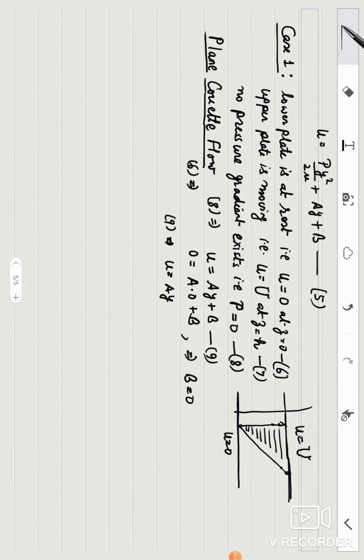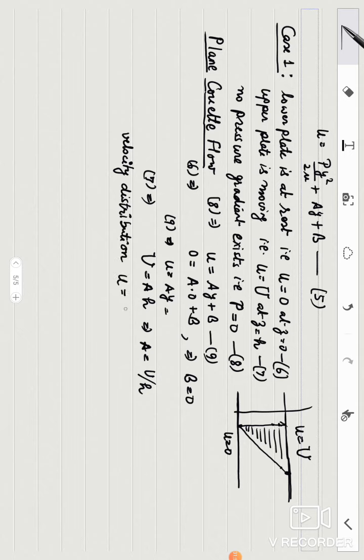Further, the 7th boundary condition implies that u is equal to capital U when y is equal to h. So this implies a is equal to U upon h. So finally you get your velocity distribution. You put the value of a here, and you get the velocity distribution of this flow. You may be asked just the velocity distribution. Velocity distribution u is equal to U y upon h.